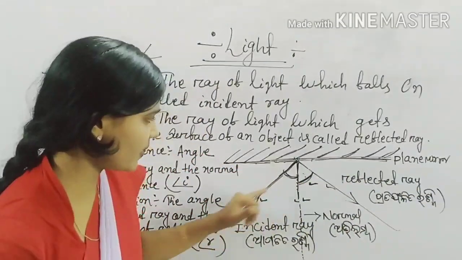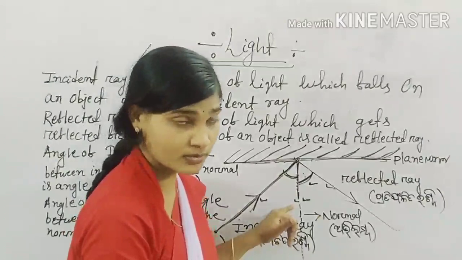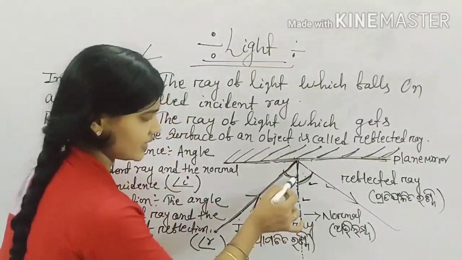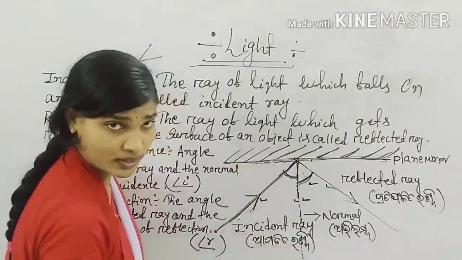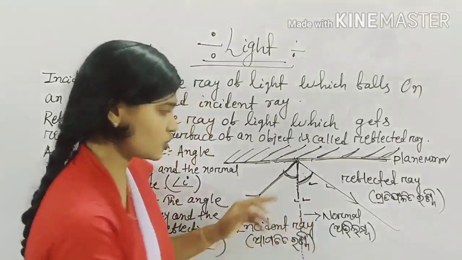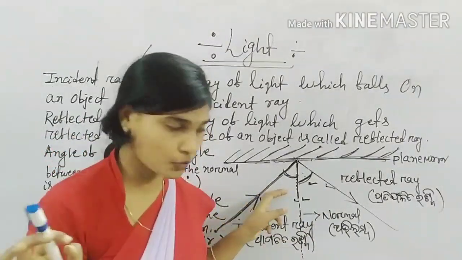Here an angle is made. It is the angle between the incident ray and the normal. If we draw a normal line here, then here is an angle and here is also an angle. So the angle between the incident ray and the normal is known as the angle of incidence. In Odia we say appadana kono.